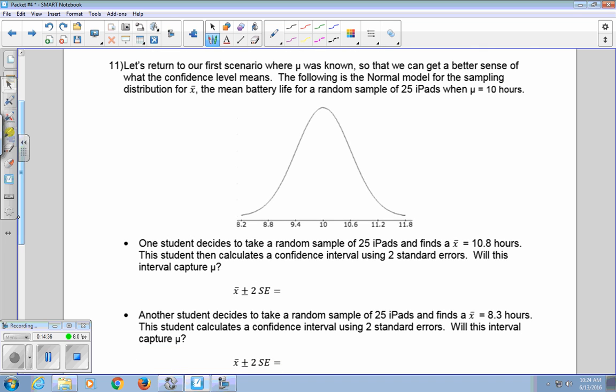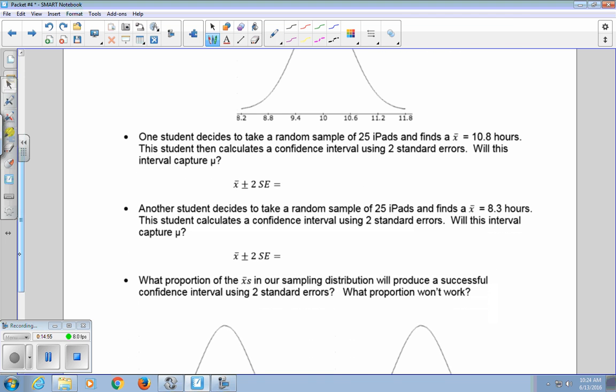Let's return to the first scenario where mu was known so that we can get a better sense of what the confidence level means. The following is a normal model for the sampling distribution for X bar, the mean battery life for a random sample of 25 iPads when mu is 10 hours. One student decides to take a random sample of 25 iPads and finds X bar is 10.8 hours. This student calculates a confidence interval using 2 standard errors. Will this capture mu?